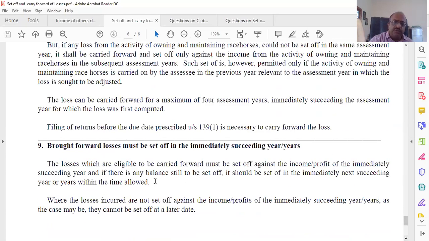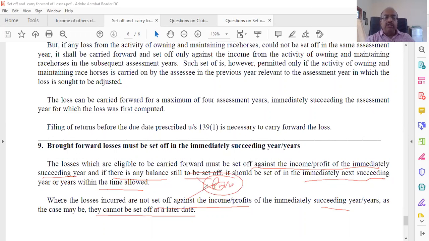Brought forward loss must be set off. This we have already seen. The losses which are eligible to be carried forward must be set off against profits or income in the immediately succeeding year. And if there is any balance still to be set off, it should be set off in the next succeeding year when the time is allowed. Where losses incurred are not set off against income of the immediately succeeding year, as the case may be, they cannot be set off at a later date. The moment you have profit, you have to adjust it. You cannot say I forgot and all that. You may not be able to do it subsequently.